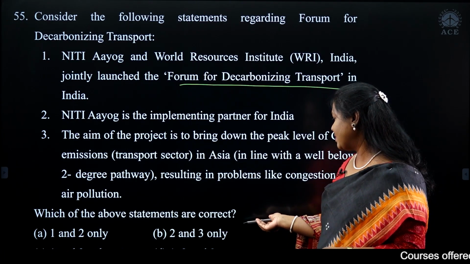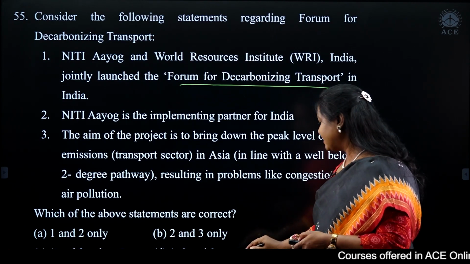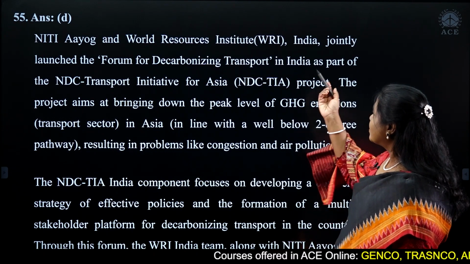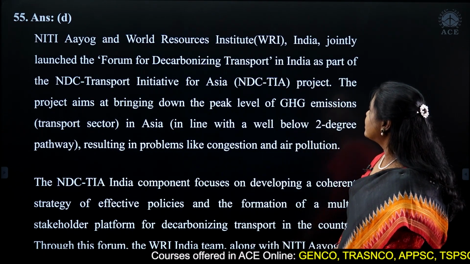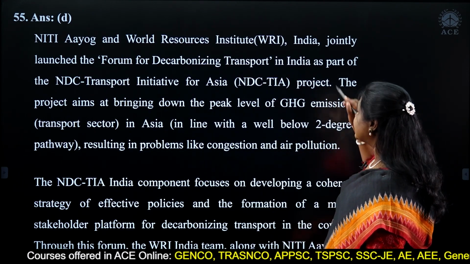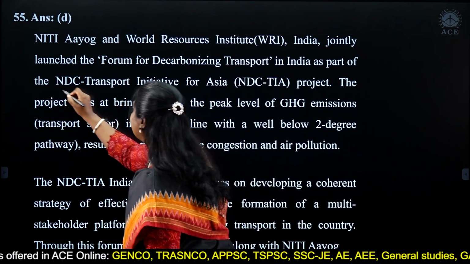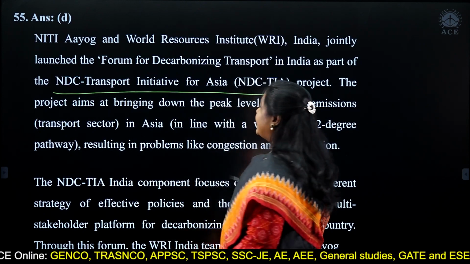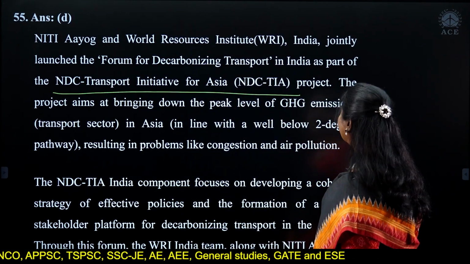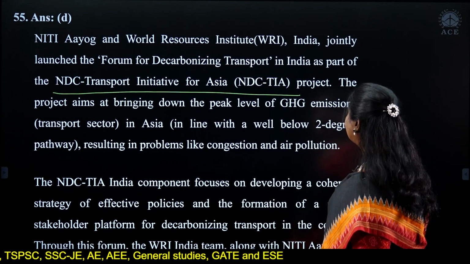Which of the following statements are correct? Okay, so all the three are correct. So Niti Aayog and World Resources Institute India have launched this, and it is part of the initiative called the NDC Transport Initiative for Asia. So we're talking about the transport initiative.